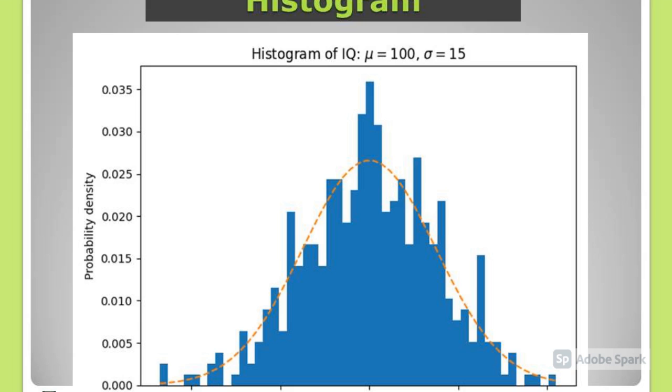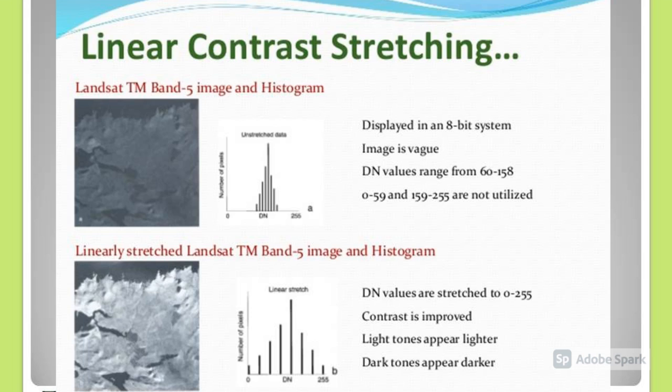Statistical analysis. Histogram. A histogram is a graph showing the number of pixels in an image at different intensity values. For an 8-bit grayscale image, there are 256 different possible intensities. Thus, the histogram will graphically display the range from 0 to 255, showing the distribution of pixels. Histogram equalization is the technique by which the dynamic range of the DN values of an image is increased. Histogram equalization assigns the intensity values of pixels in the input image in such a way that the output image contains a uniform distribution of intensities.